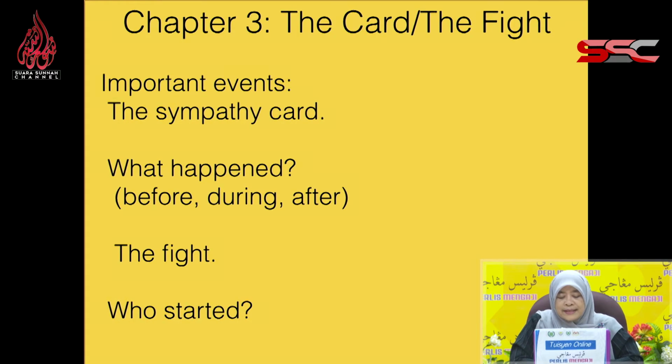The fight: there was a fight between Richard and the 2 bullies. Who started? How did it start? At first it was just verbal abuse, but later when they attacked him physically, he had to defend himself. So that's chapter 3. You can call it the fight and you can call it the cut, because the two events are very, very significant in chapter 3.